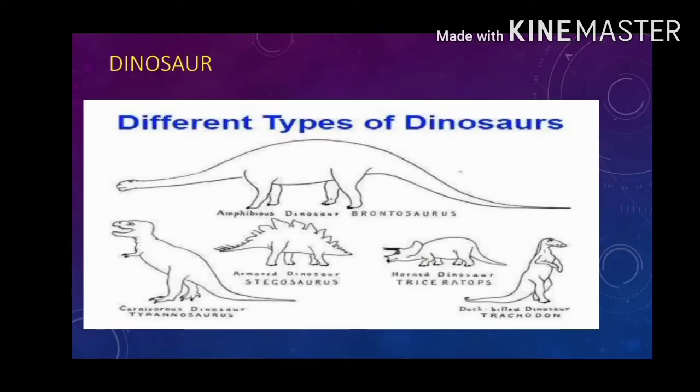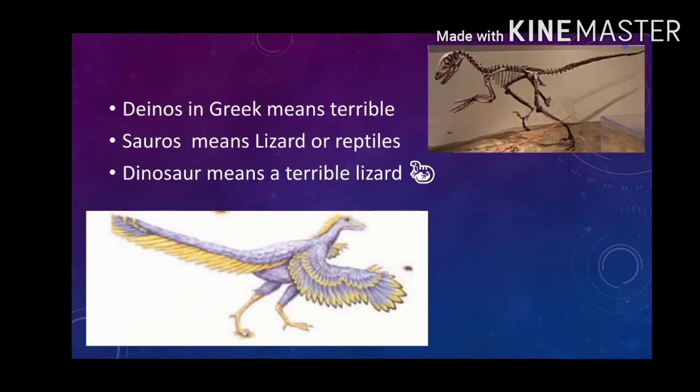Now we will look at the example of the dinosaur. So in ancient times there were many species of a type of animals called dinosaurs. The word dinosaur is derived from the Greek words deinos, which means terrible, and sauros, which means lizard. Dinosaurs means terrible lizard. Some were enormous in size, meaning they were very large. It appears that the species of enormous size became extinct, so they suddenly disappeared.